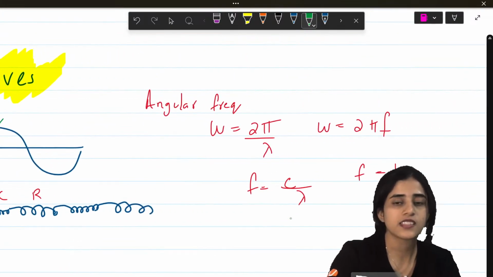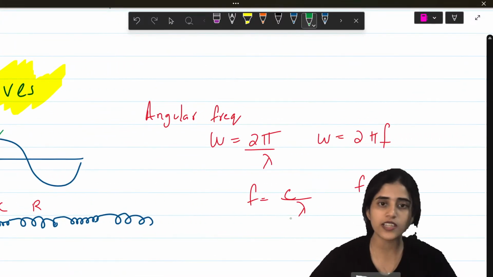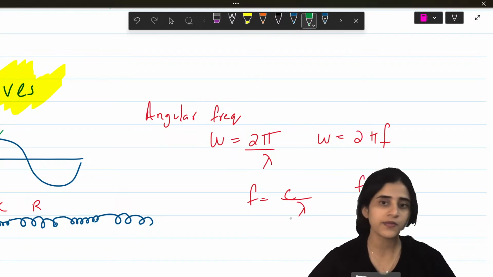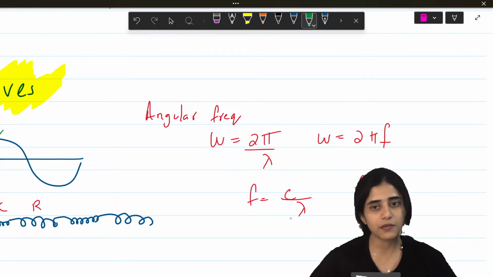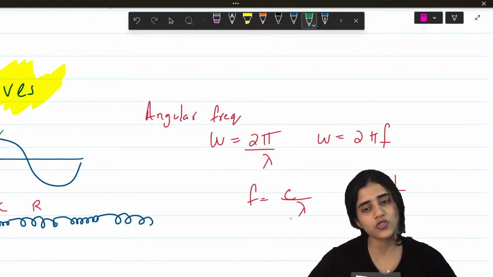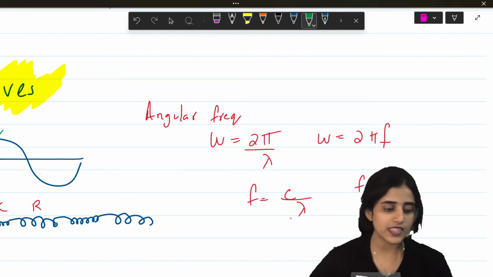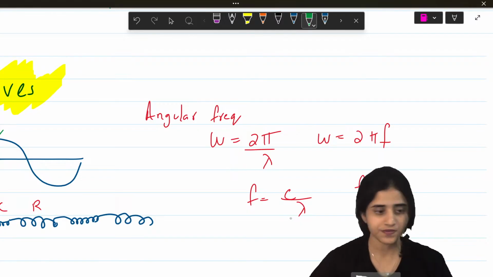Next, some important terms that you need to know here. Angular frequency is 2 pi by lambda. f is c by lambda. So angular frequency can also be written as 2 pi by f. Frequency is 1 by T.